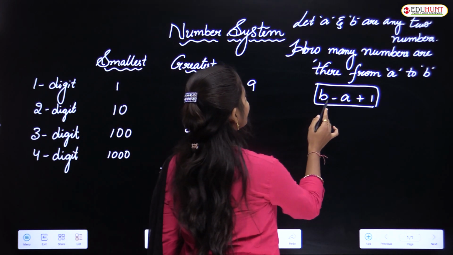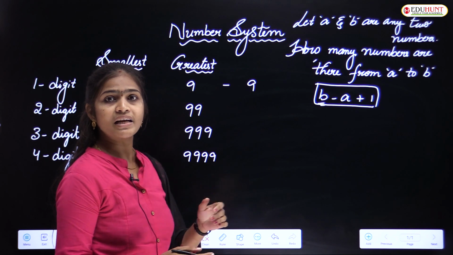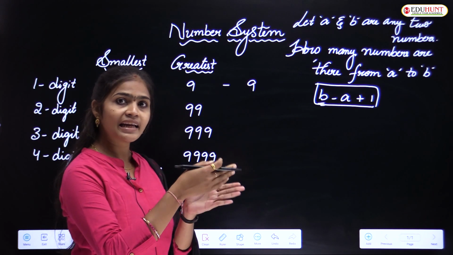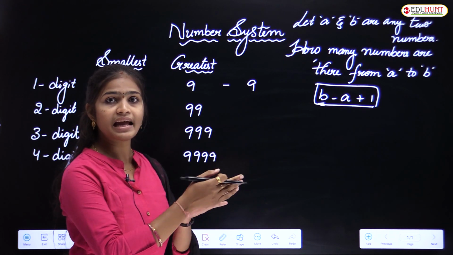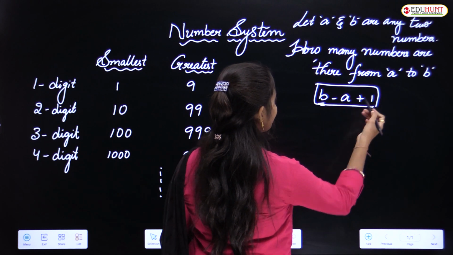So what about B here? B is the greatest number. Here we are going to take any two numbers, A and B. In that, B is the greatest number and A is the smallest number. So B minus A plus 1.